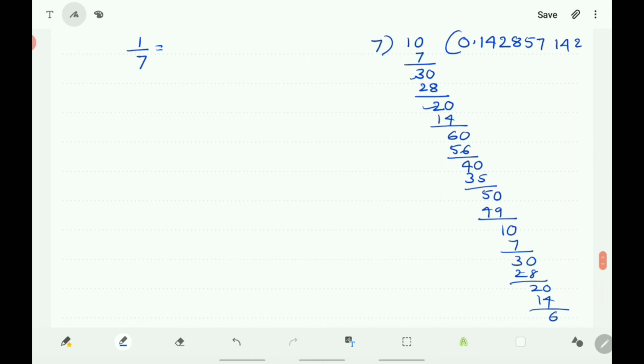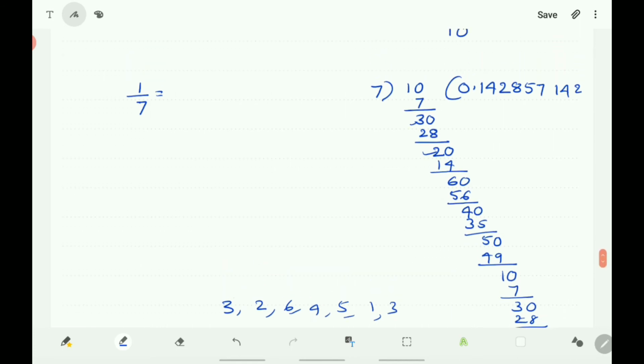So you know that here the remainders, in the first step you got 3. Next you got 2. Next you got 6. Next you got 4. Then 5. Again here 1. Next 3. Here the remainders are repeating.